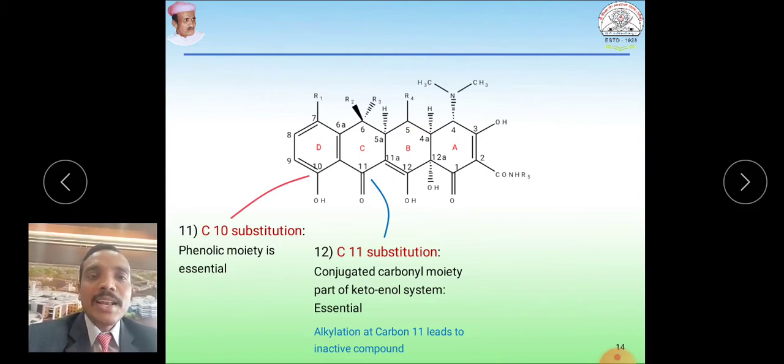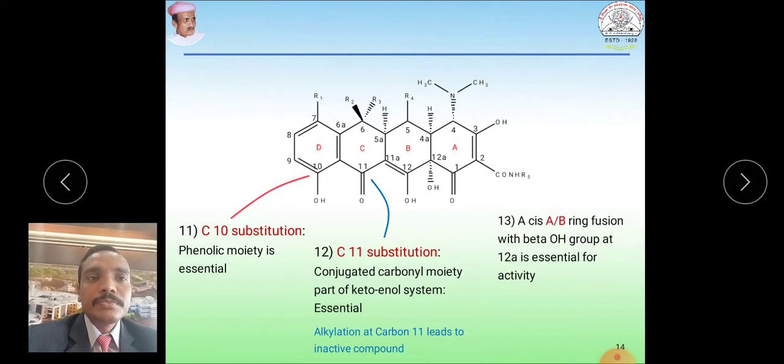If we carry out alkylation over here, that results in loss of activity. A ring fusion between the A ring and B ring by this 12a-OH makes a fusion between A and B, which is essential for activity.